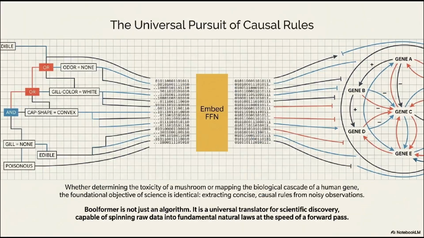In conclusion, whether we're determining the toxicity of a mushroom or mapping the biological cascade of a human gene, the objective of science remains the same: extracting concise causal rules from noisy observations. Boolformer is more than just an algorithm, it is a universal translator for scientific discovery. It takes the chaos of raw data and spins it into the natural laws of logic at the speed of a single forward pass. As we move forward, this capability to provide both speed and interpretability will be essential for AI to act as a true partner in the scientific process.